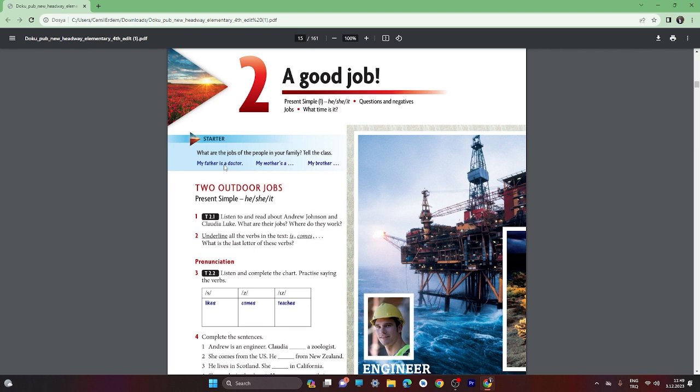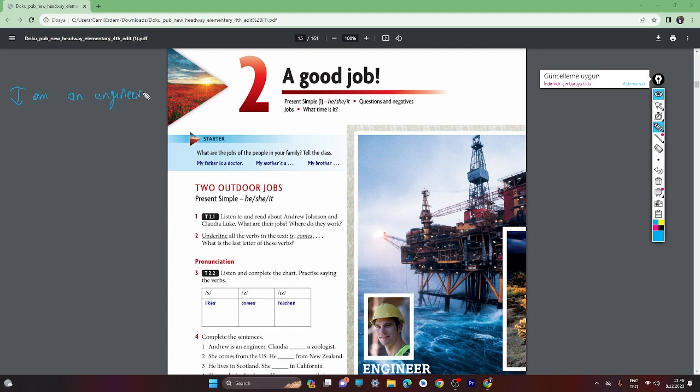It's important. For example, I am an engineer. So now we're just trying to understand the structure of the sentences. So I will type it here, structure.